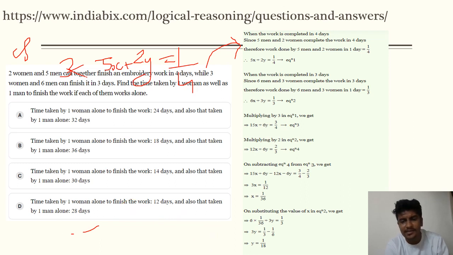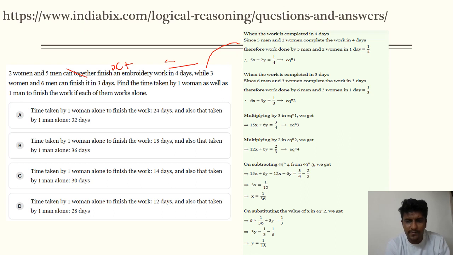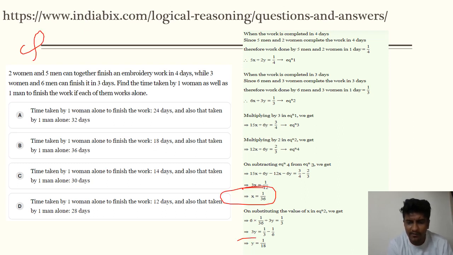They both will get cancelled, and then you will get the value of x, and then the x value you will be substituting in y. So you will be getting the value of y. So that is very important that you first find out the equation. It is very important to find out the equation for the question that is given below. So now you have the values of x, which is 1 by 36, and the value of y, which is 1 by 18.